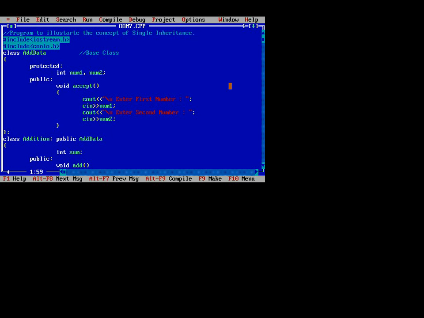In this session we have to see the 7th program of Object Oriented Methodology, that is C++. The aim is the program to illustrate the concept of single inheritance. So basically we have to first know the inheritance. Inheritance is the process in which one object acquires all the properties and behavior of its parent object.